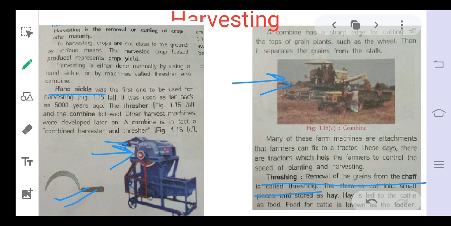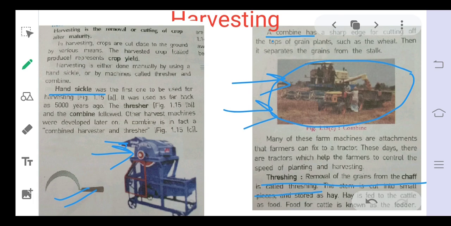But these days, as you have seen, a machine is used for both cutting and threshing. These two processes take place simultaneously in this machine. That's why this machine is known as the combine. The combine has sharp cutting edges that cut the grain, and then it separates the grains from the stalk.